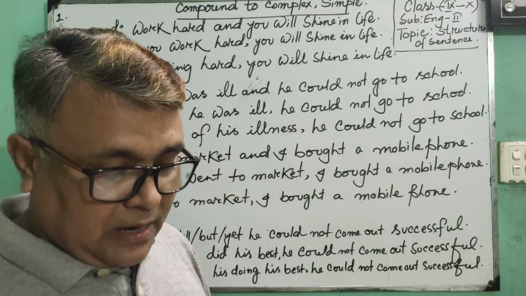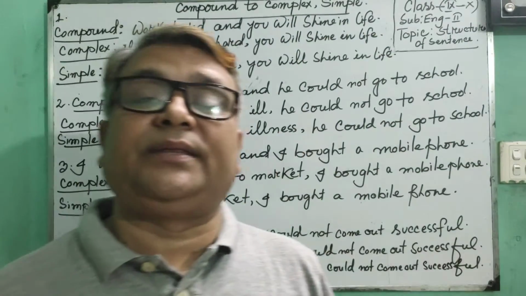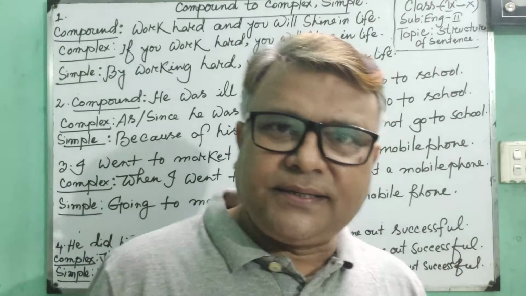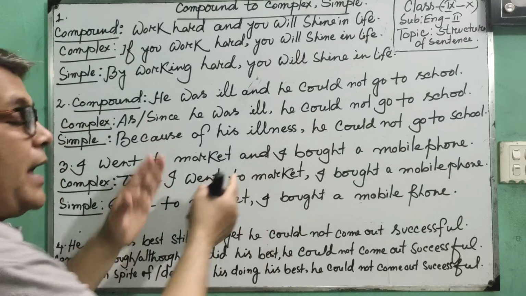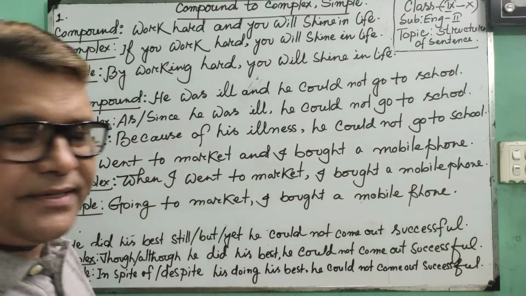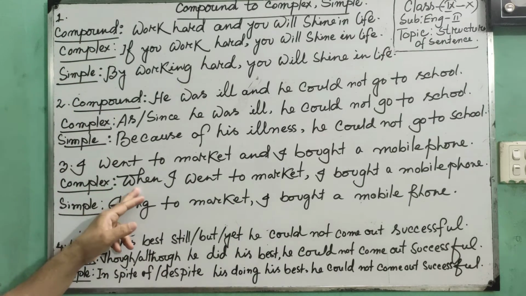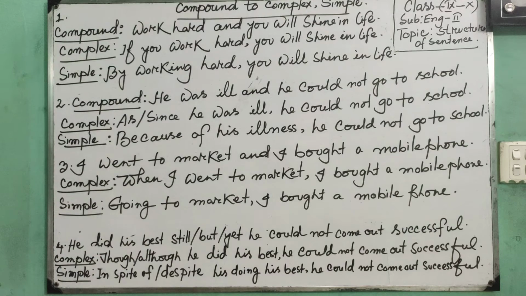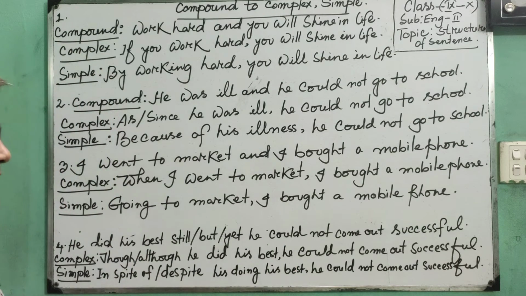Dear learners, I told you, if any sentence is connected with and, definitely it is a compound sentence. So it is connected with and, it is a compound sentence. As we have recognized it is a compound sentence, then we have to make it a complex sentence. But how can we make it a complex sentence?